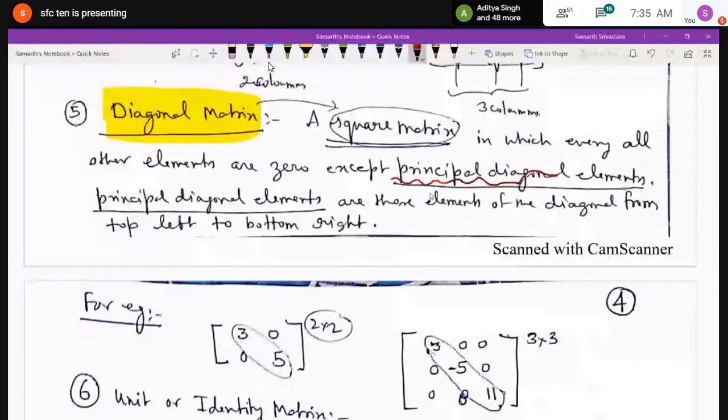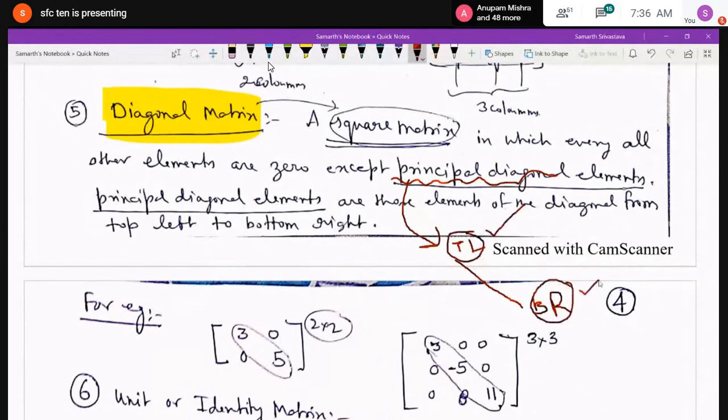In any square matrix, if you proceed from the top left to the bottom right, that is called the principal diagonal. Except the principal diagonal elements, all the other elements are 0. That is called a diagonal matrix.